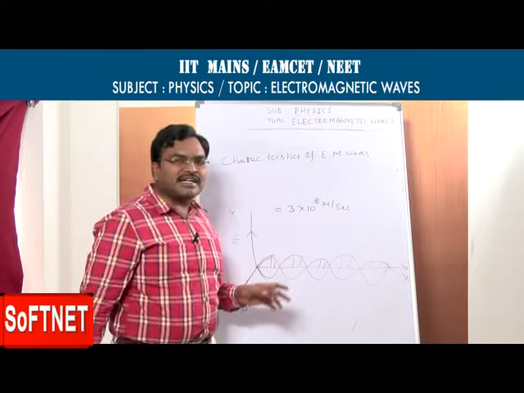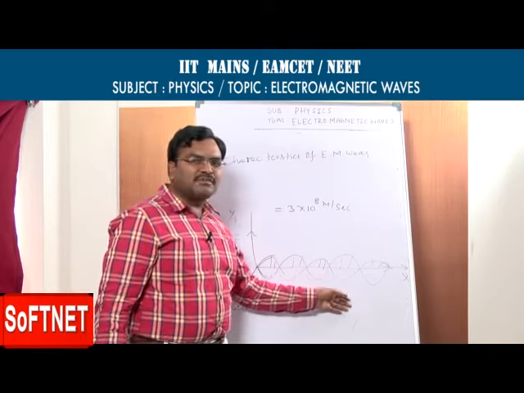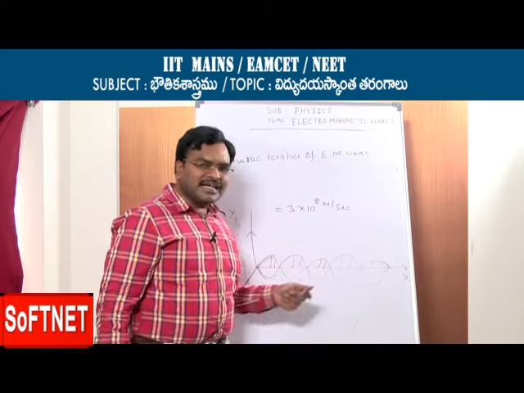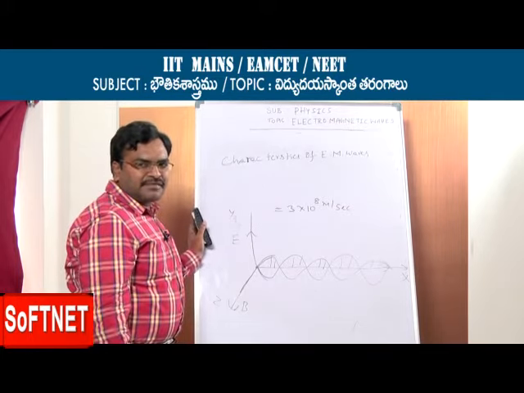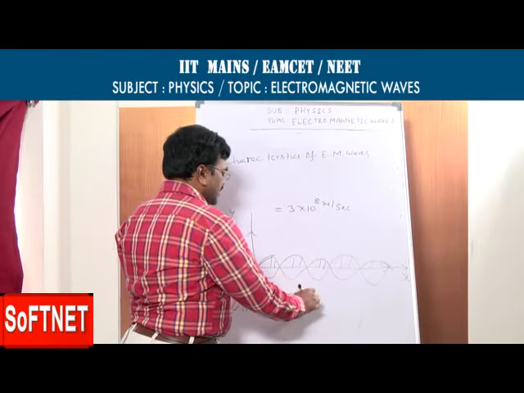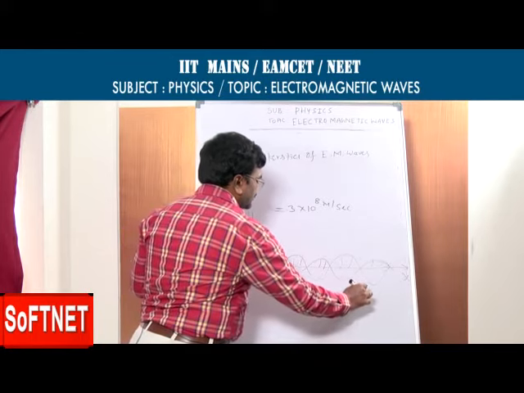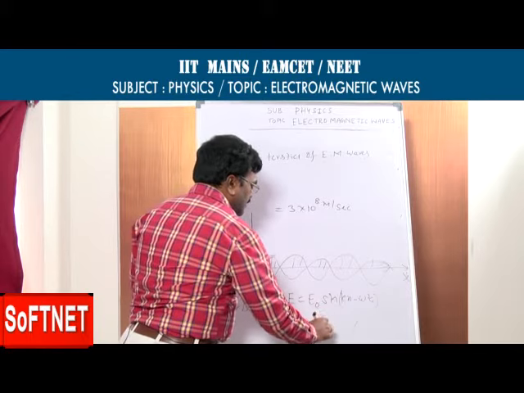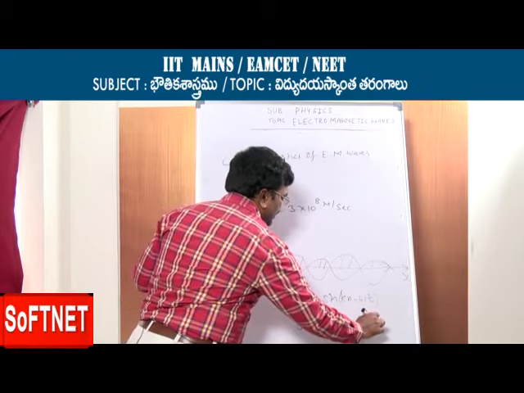If the electric field is along the y-axis and the magnetic field is along the z-axis, then the electromagnetic wave is along the x-axis. Then we write the time varying electric and magnetic fields: E is equal to E naught sin of kx minus omega t, and B is equal to B naught sin of kx minus omega t.